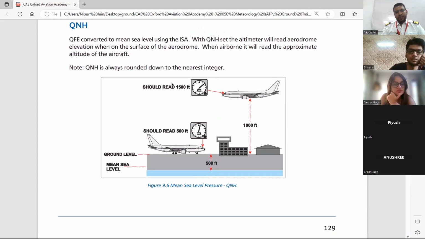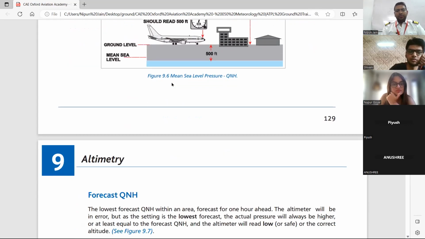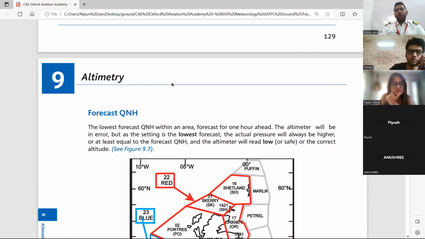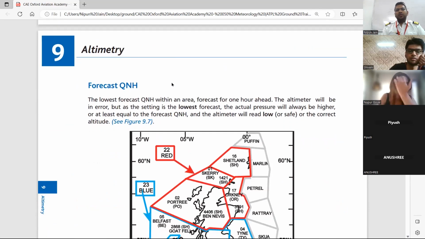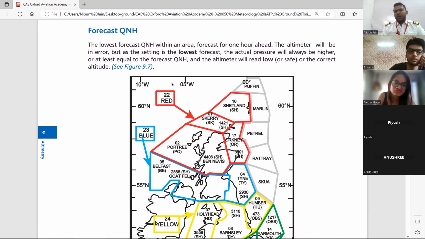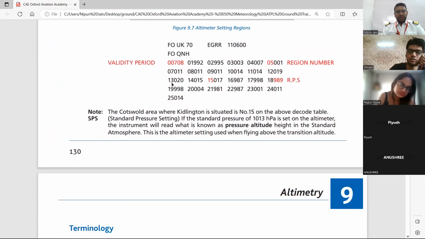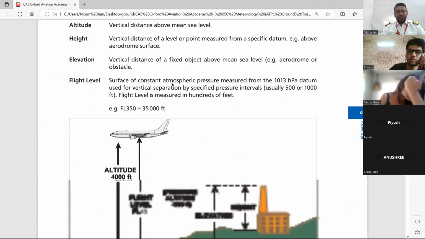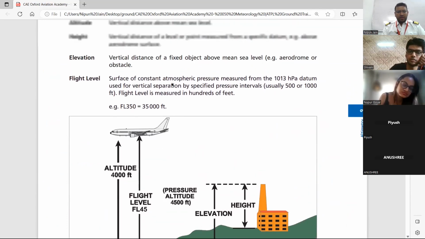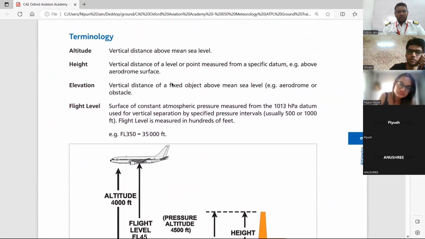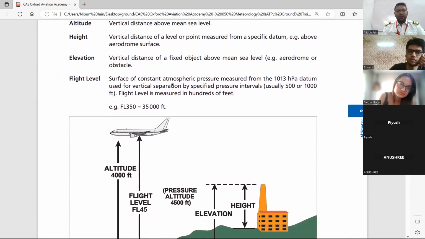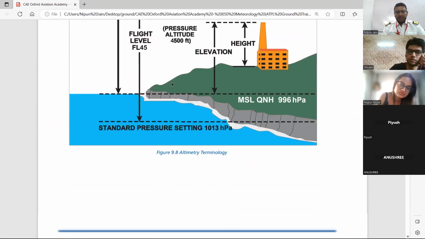ठीक है. So QNH हो गया. Forecast QNH. Forecast QNH is not required for you guys right now. Don't worry, and let it skip. Next is altitude, height, elevation, flight level. There is Q&A.